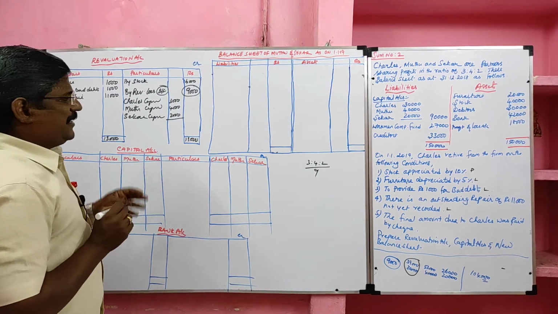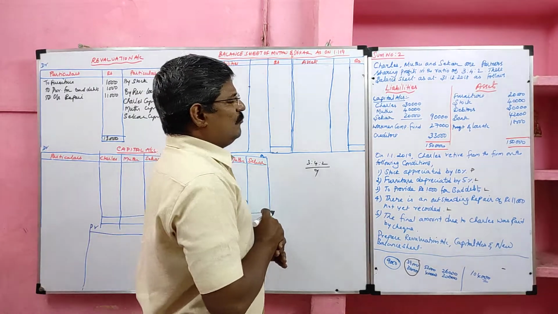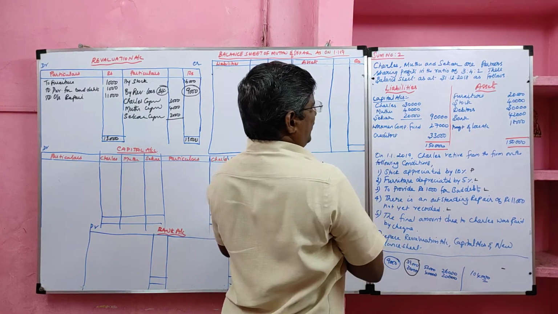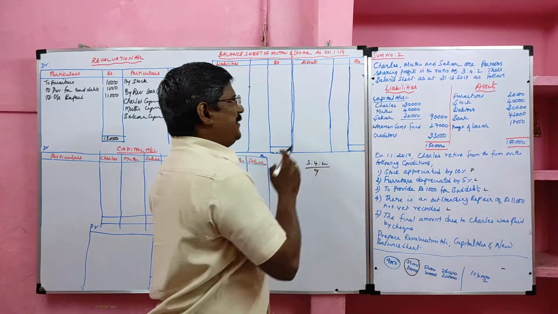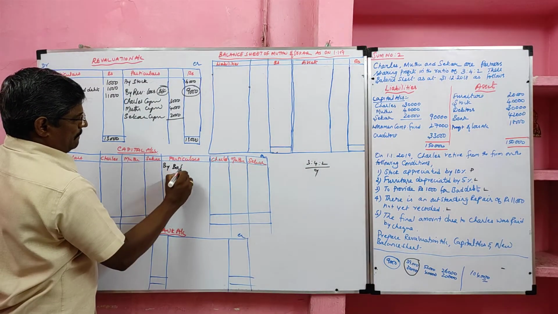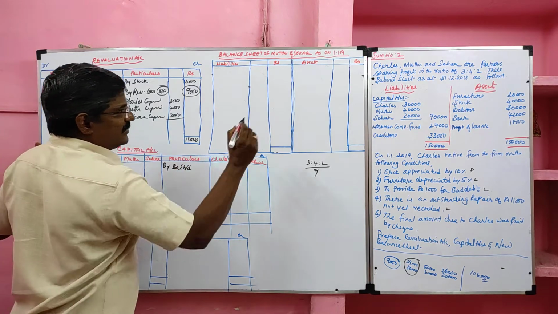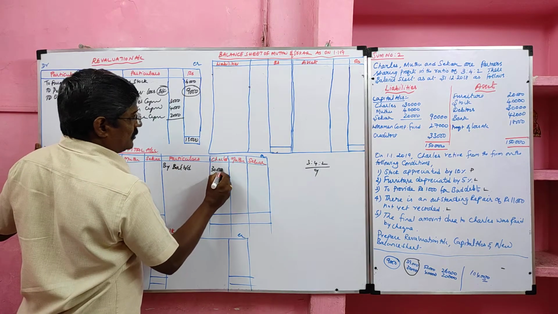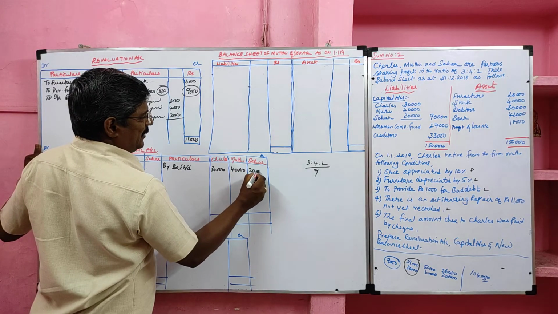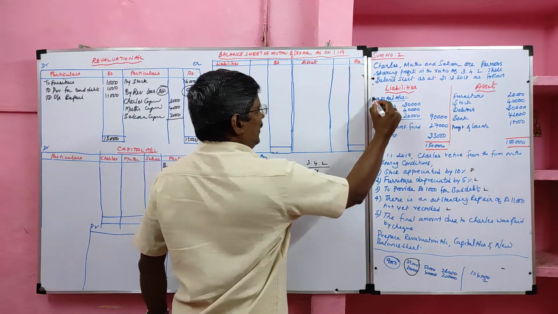Then we are going to prepare the capital account. For capital account preparation, we should read the problem from beginning to end. So we'll start with the liabilities. Capitals are given. Capital should be credited to the capital account. By balance b/d, Charles capital 30,000, Muthu capital 40,000, Segar capital 20,000. So capital is taken to the capital account.